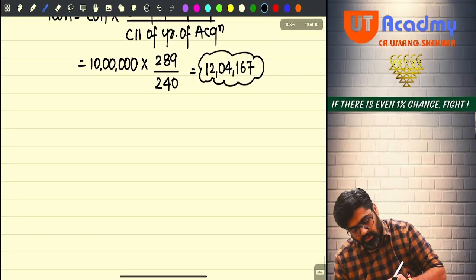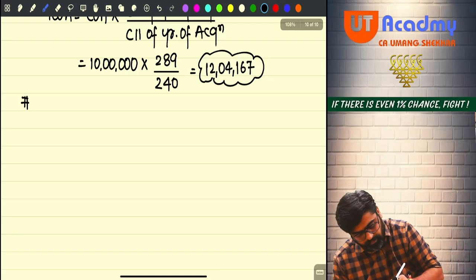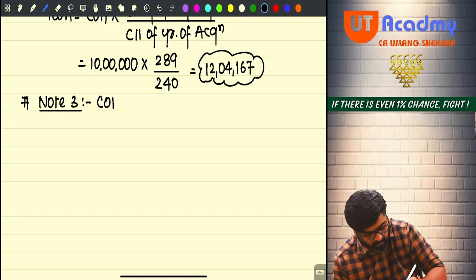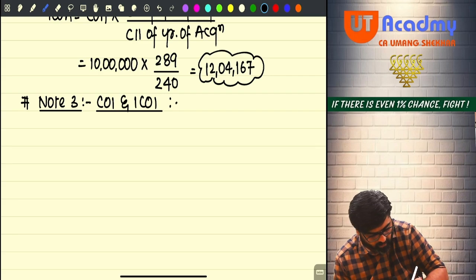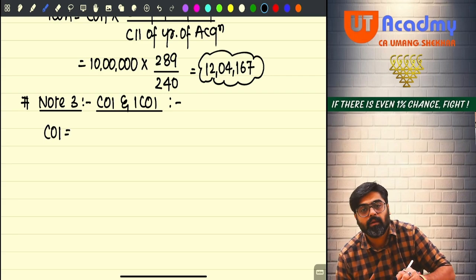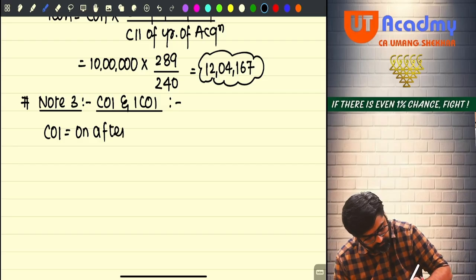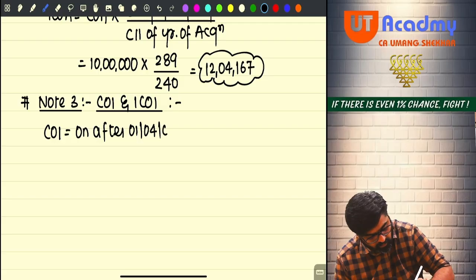Now note number 3. Very easy. Note number 3 will be for COI and ICOI, cost of improvement and index cost of improvement. Tell me, cost of improvement will be the actual amount incurred on or after 1st April 2001.